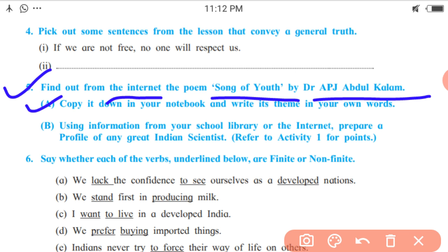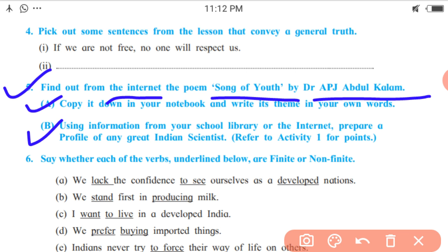So first of all, browse on internet the poem, write that poem in your notebook, and reading it, understand what is the poem about. It means you have to write the theme of the poem in your own words.